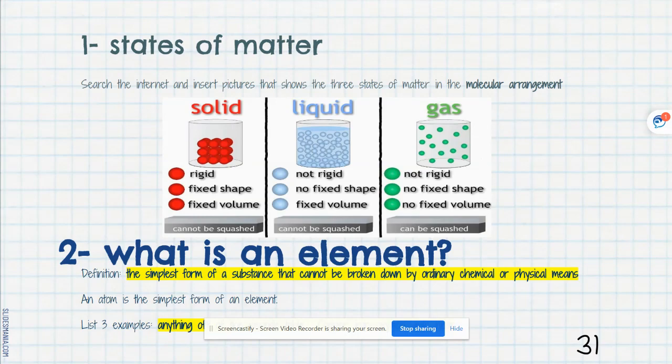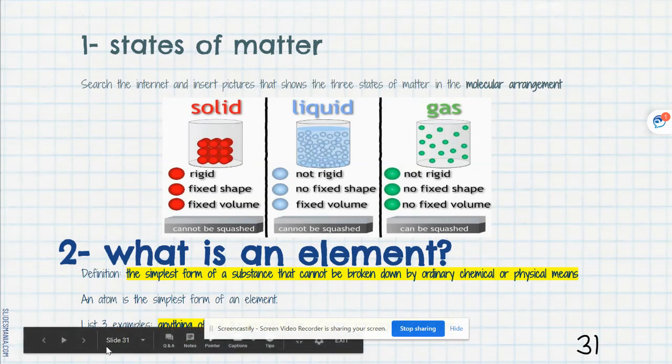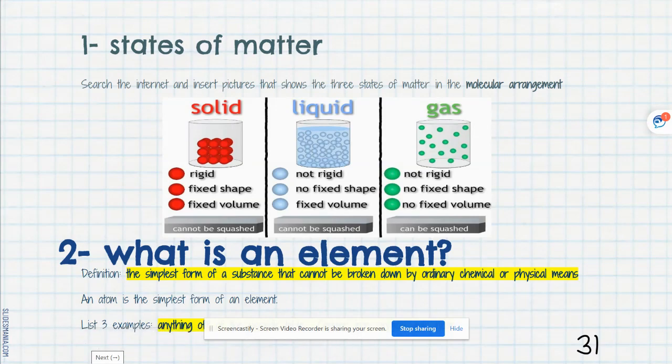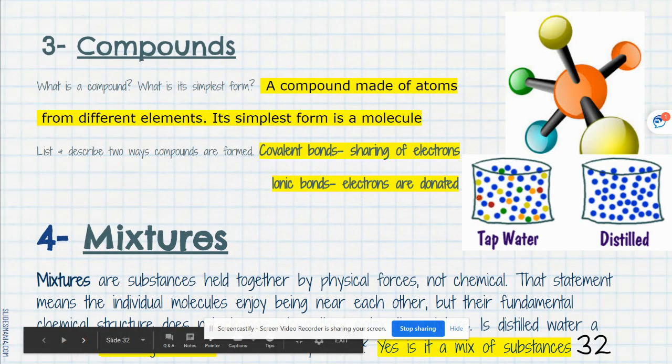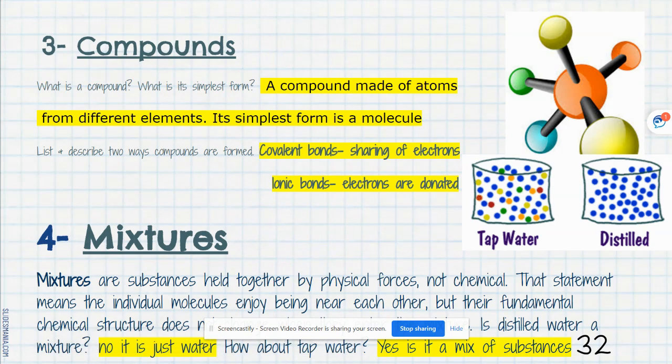An element is the simplest form that can't be broken down by ordinary chemical or physical means. An atom is its simplest form, and examples can be anything off the periodic table: copper, iron, gold, silver, nitrogen, carbon. A compound is made of atoms from different elements. Its simplest form is a molecule, and it's formed two ways: by covalent bonds, which are the sharing of electrons, or ionic bonds, which involves the transfer or donation of electrons.